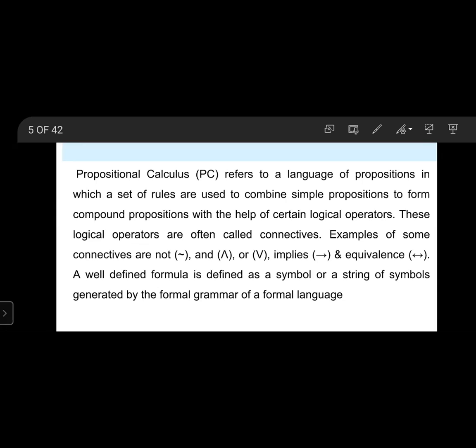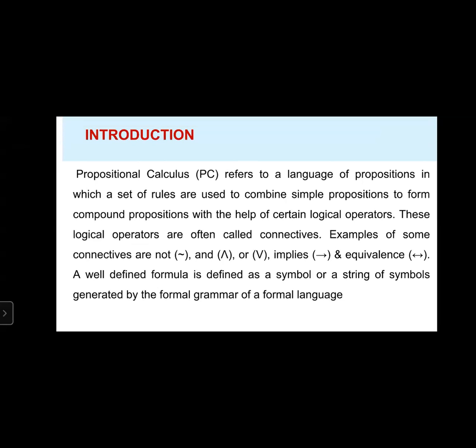A well-formed formula is defined as a symbol or a string of symbols generated by the formal grammar of a formal language.